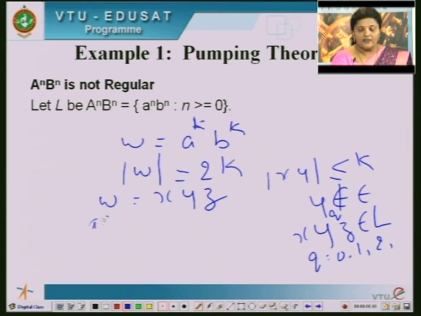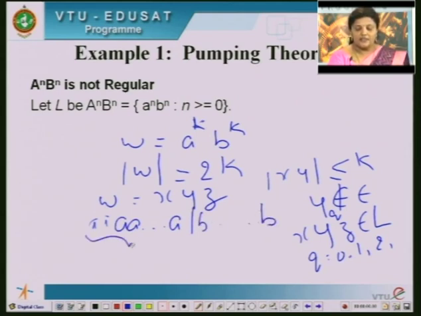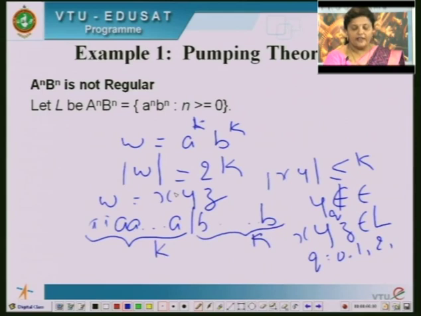So you can take, let me take, n number of a's and then a separator, then you have some b's. Okay. So let us assume this as k and this as k. Now you choose x, y, z. The length of x y should be less than k. So I am choosing y as a to the power p. That means, out of k a's, some a's I am choosing as a part of y.